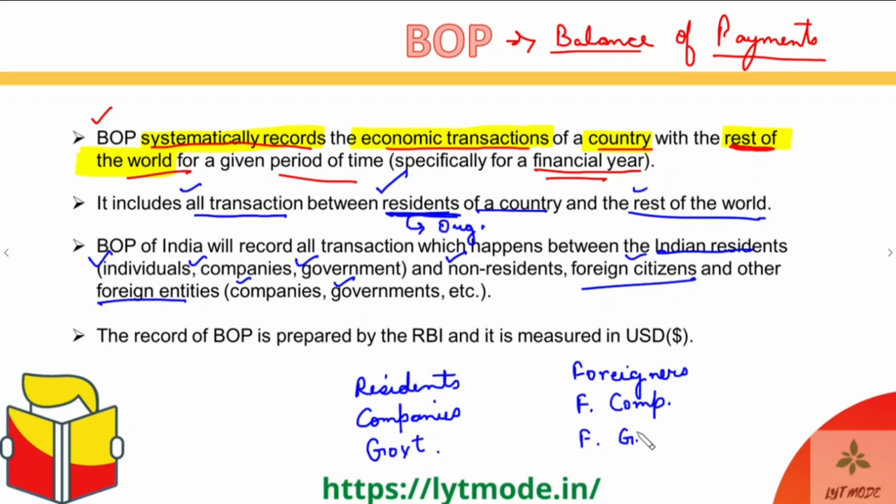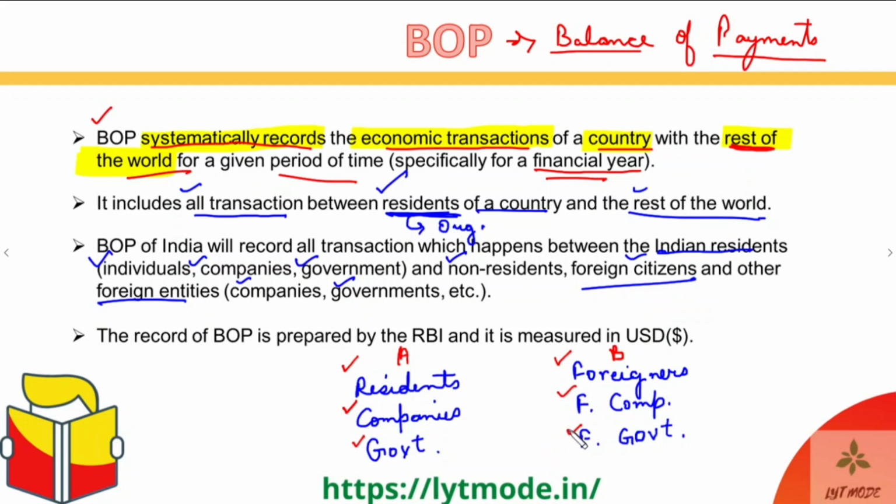So when we take all of these entities into account, let's say this is group A and this is group B. Group A is the local residents of the country, the local companies, and the local government. And group B is the foreign residents, the foreign companies, and the foreign government.